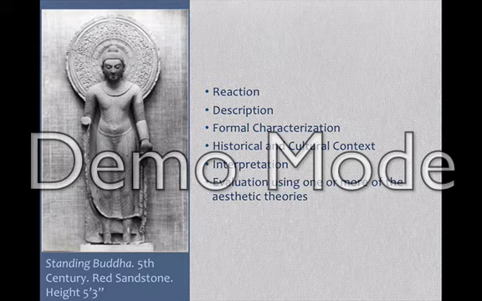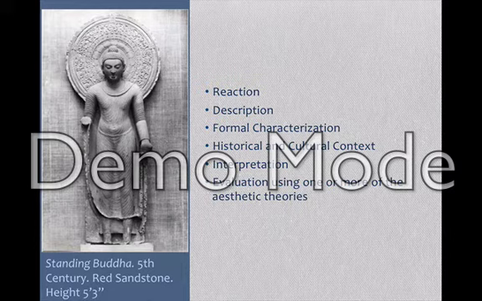For our description, we said that Standing Buddha was created with sandstone sometime in the 5th century in India. He's 5 foot 3 inches tall and can presently be found in the Indian Museum in Calcutta. The large statue is wearing a monk's robe. He has his eyes closed and has a very peaceful expression on his face to show that he is in meditation. He stands in front of a mandala, a spiritual symbol in Buddhism and Hinduism that represents the universe and balance within it. The statue contains soft, rounded forms to exemplify the relaxed style.